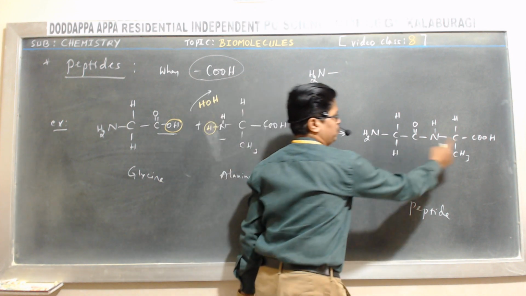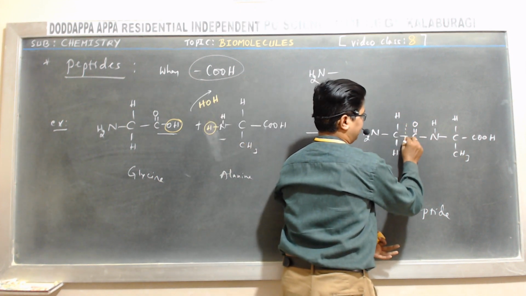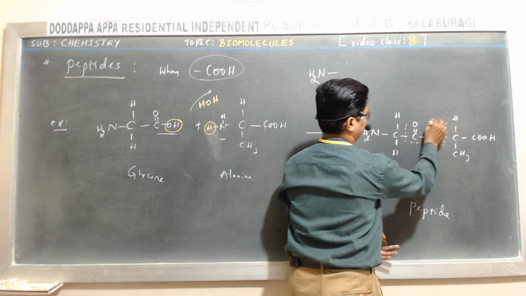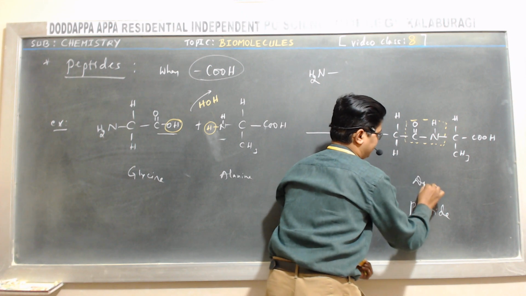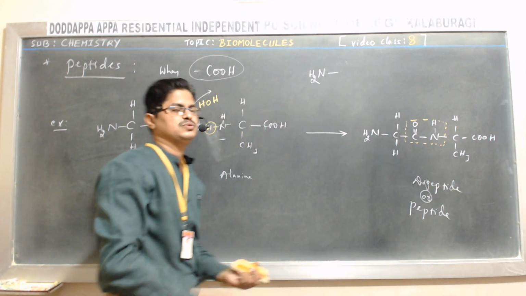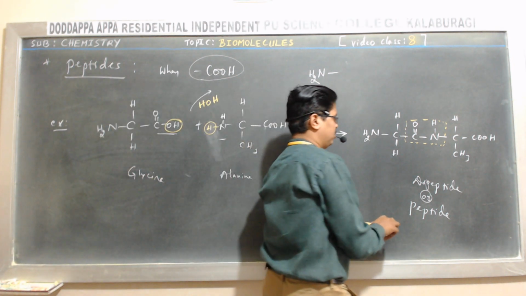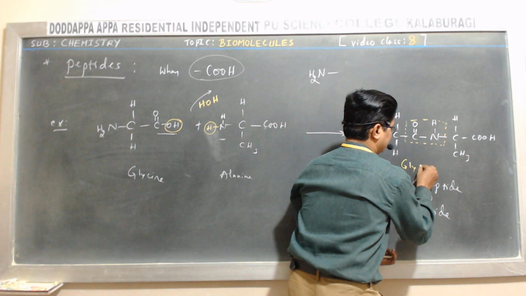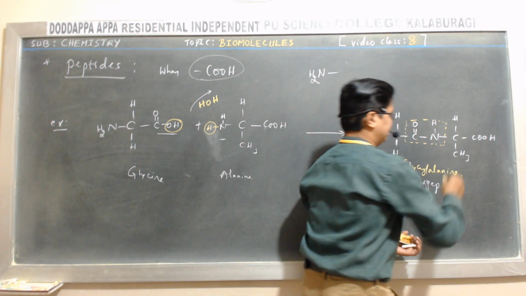Especially it is made up of two amino acids with one peptide bond. Hence it is also called a dipeptide. Glycine and alanine, when they combine, form the compound glycyl alanine.